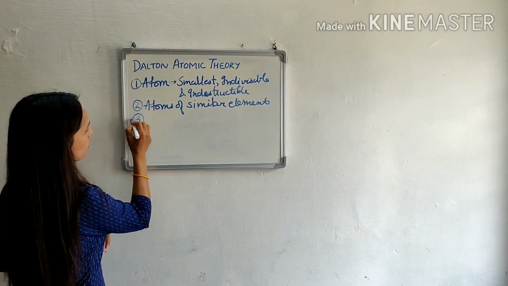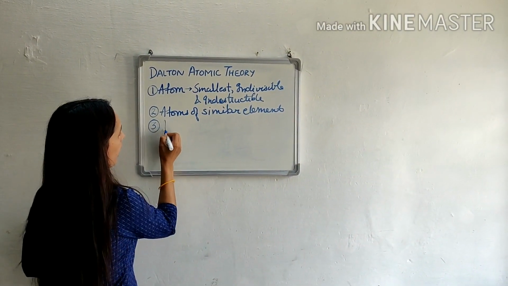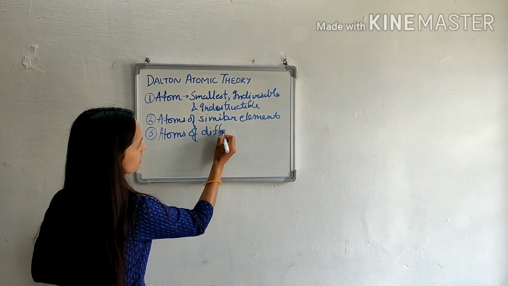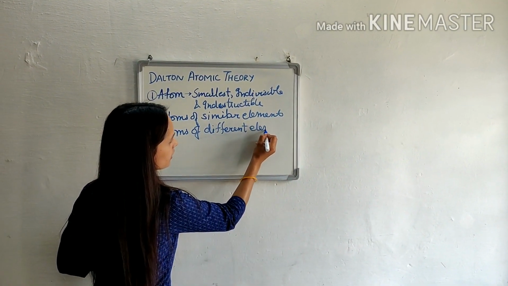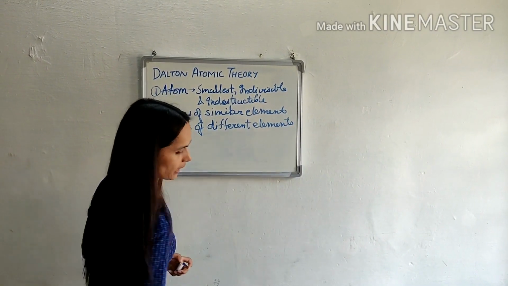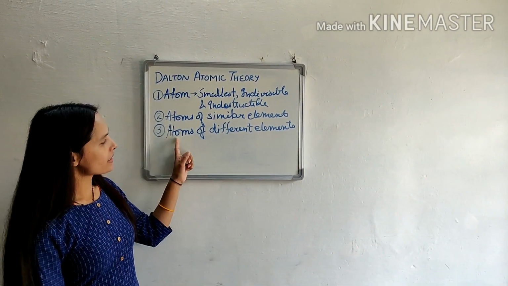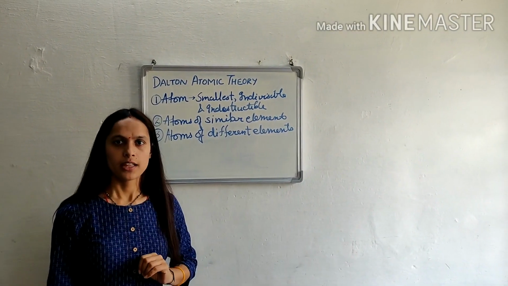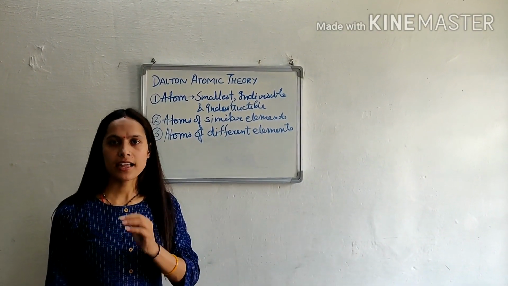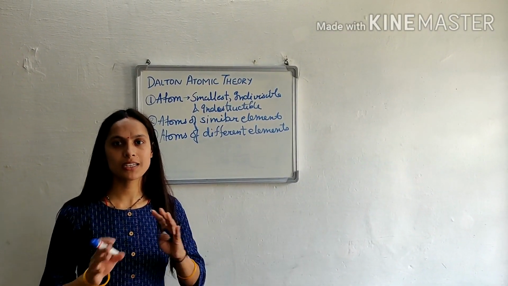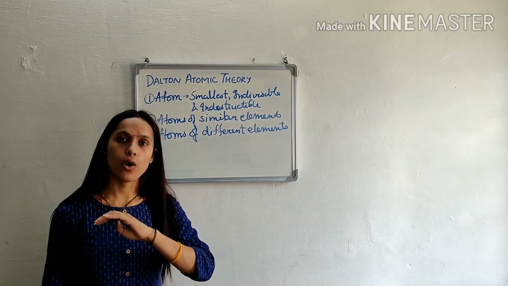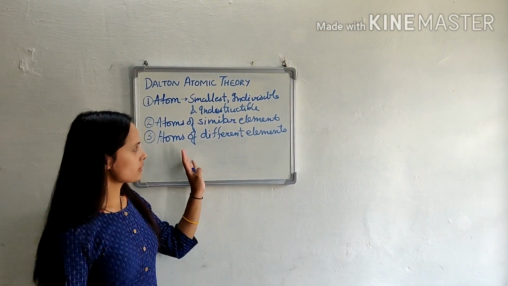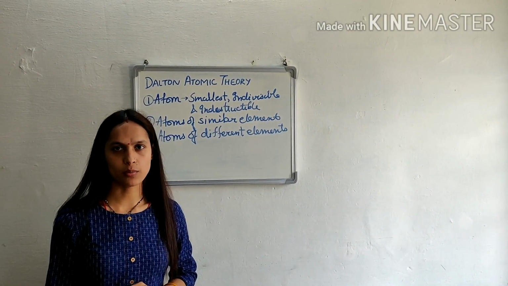Third postulate of Dalton is atoms of different elements are different in all respect. Means if we are talking about carbon and nitrogen, then the atoms of the carbon and the atoms of the nitrogen are extremely different from each other in all respect. They are never same with each other in any respect. This is the third postulate of Dalton atomic theory.